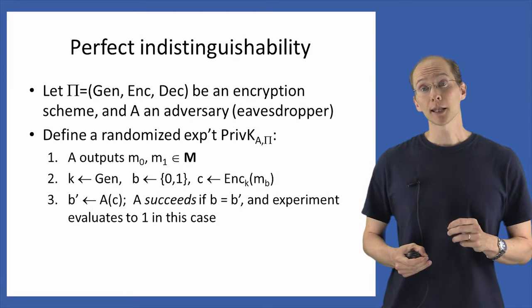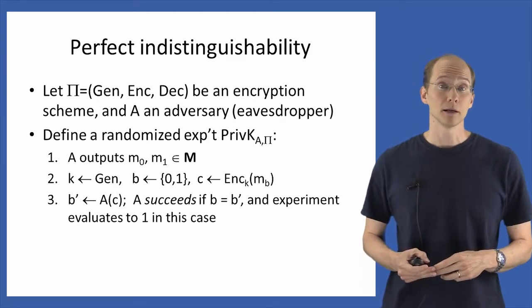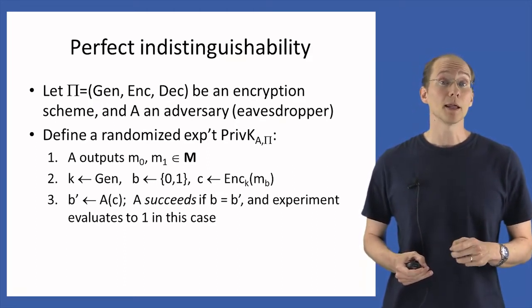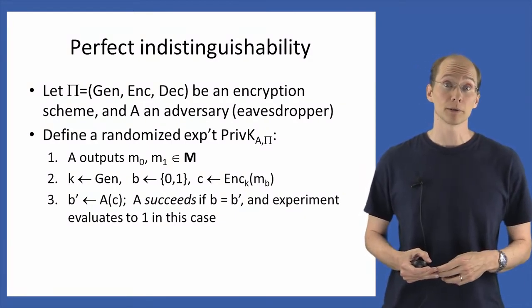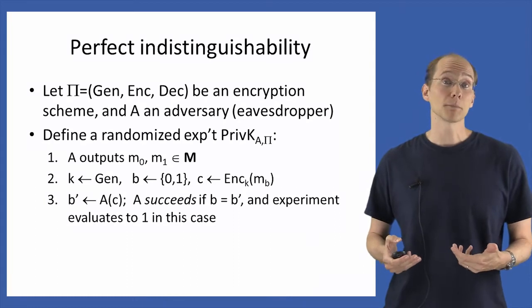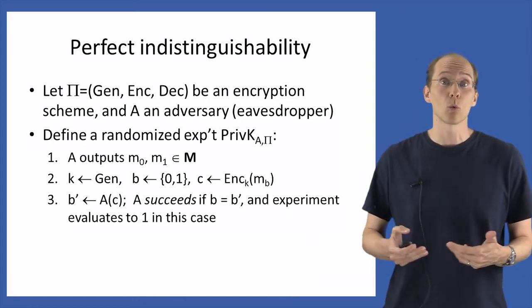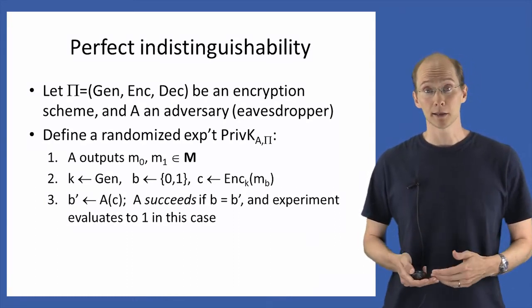We'll say that A succeeds in a given run of the experiment if its guess B prime is equal to the value B corresponding to the message that was actually encrypted. And we'll define the experiment to output 1 if and only if A succeeds.